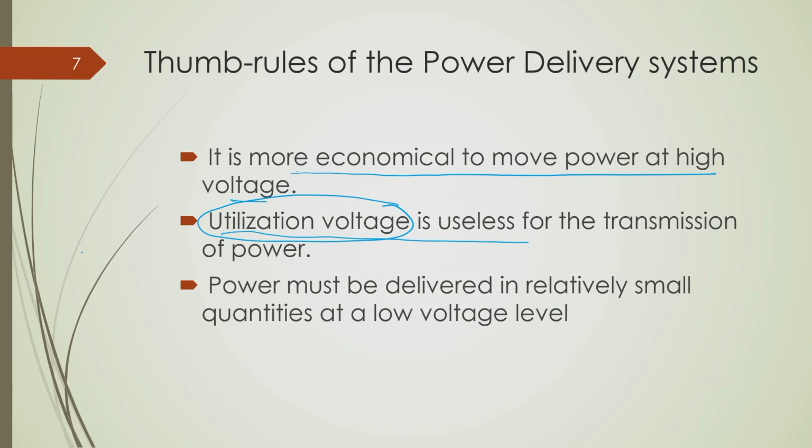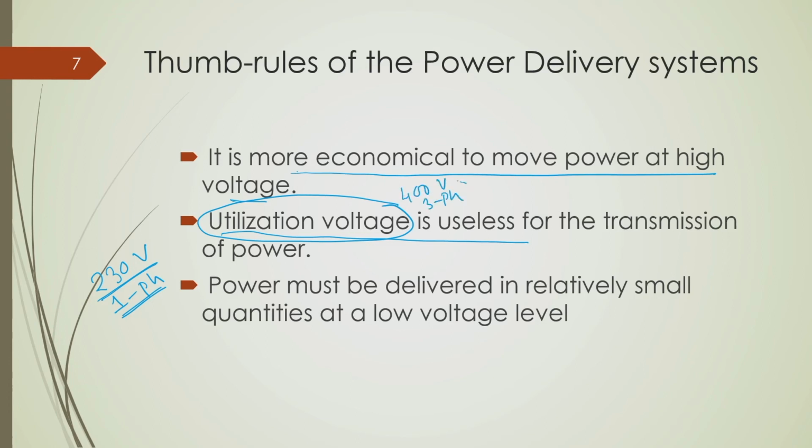Okay. For us, for all of the residential customers, we have these devices rated at 230 volt single phase. For a residential customer, the voltage level in our country is 230 volt single phase; that is the utilization voltage. And some of the industries have equipment which is rated at 400 volt 3 phase.